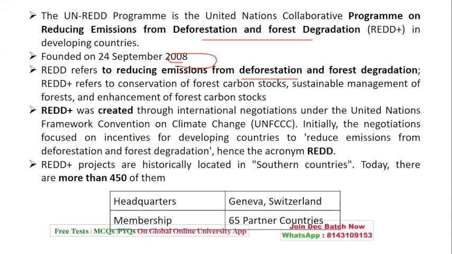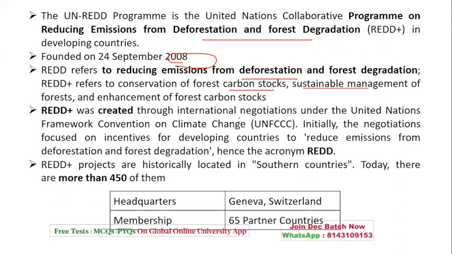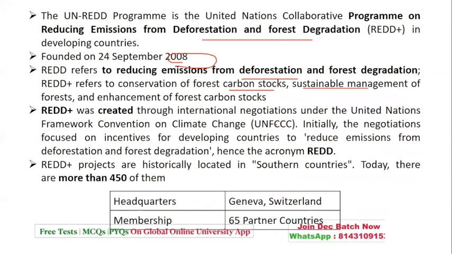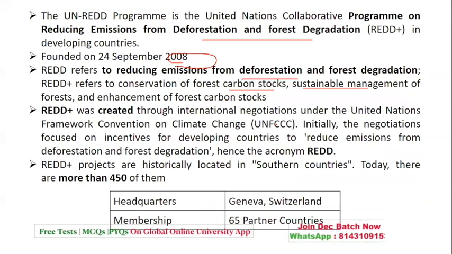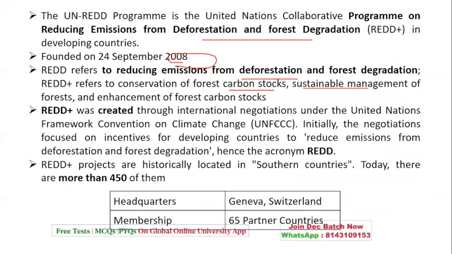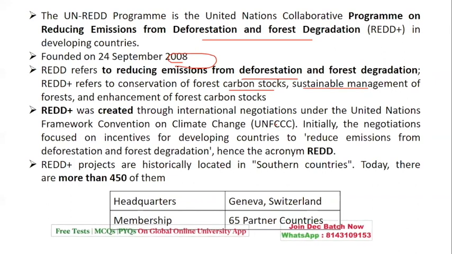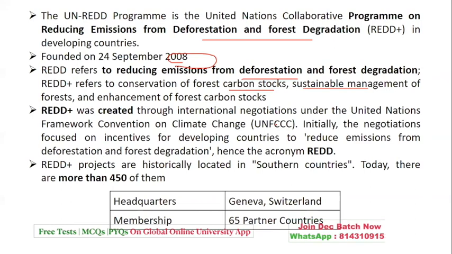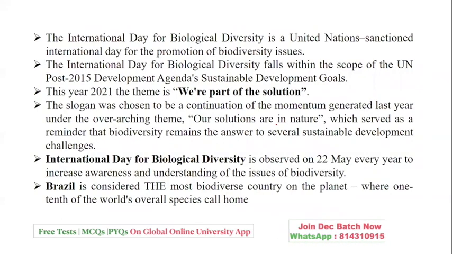Plus refers to conservation of the carbon stocks or sustainable management. It was formed as an international negotiation by the United Nations Convention on Climate Change with a focus on reducing the emissions from deforestation and forest degradation. So this project is located in southern countries. Today, there are more than 450 of them. The headquarters is in Geneva, and the membership is 60 of 65 partner countries.